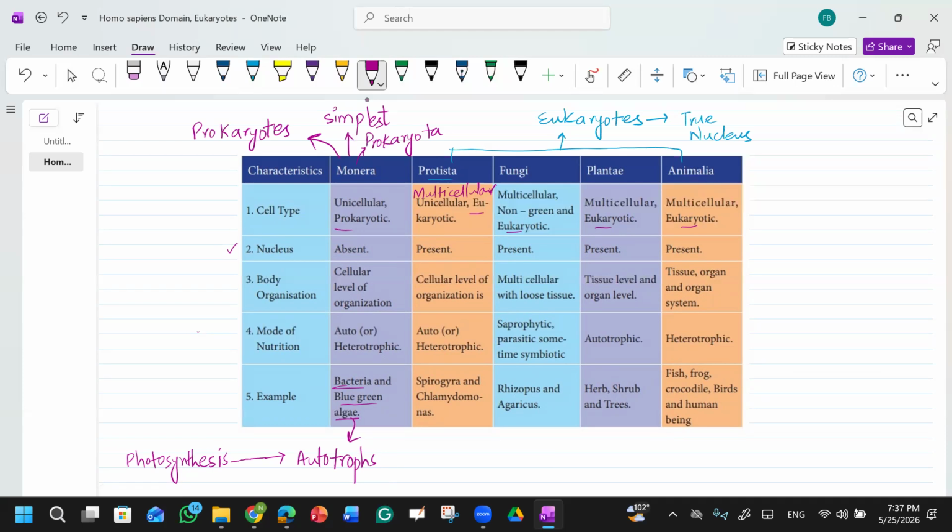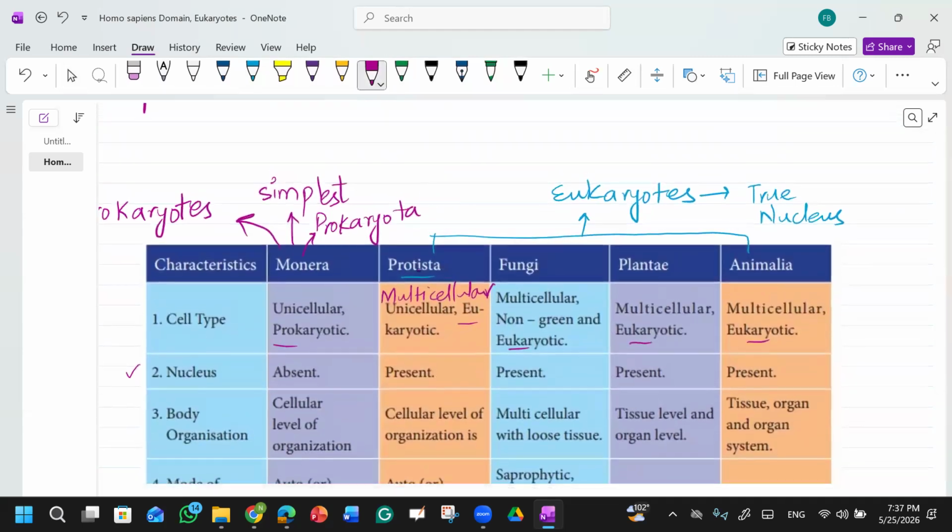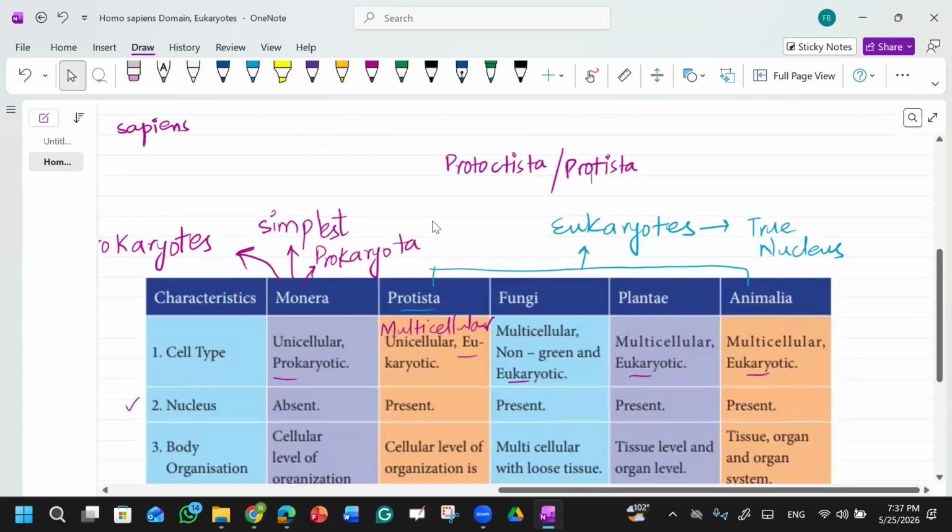Now in the kingdom Protista, you see the spelling they have mentioned is Protista like this. So you may get the spelling like this, or you may get it like this. Both are right. These two are different spellings of the same name.